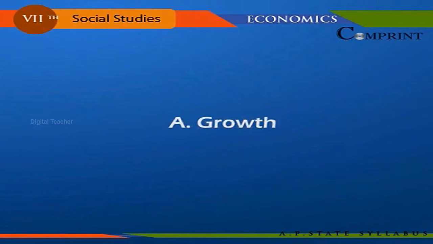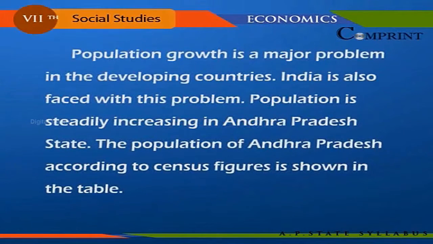Population growth. Population growth is a major problem in the developing countries. India is also faced with this problem. Population is steadily increasing in Andhra Pradesh state. The population of Andhra Pradesh according to census figures is shown in the following table.